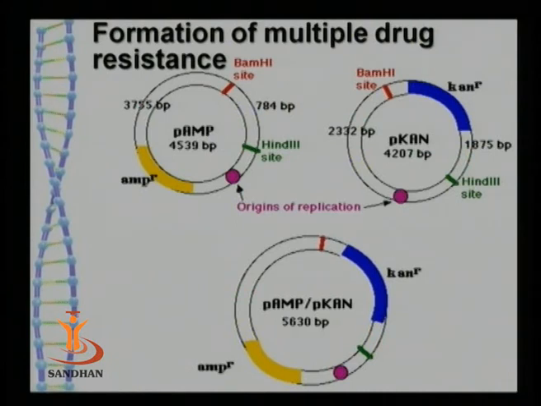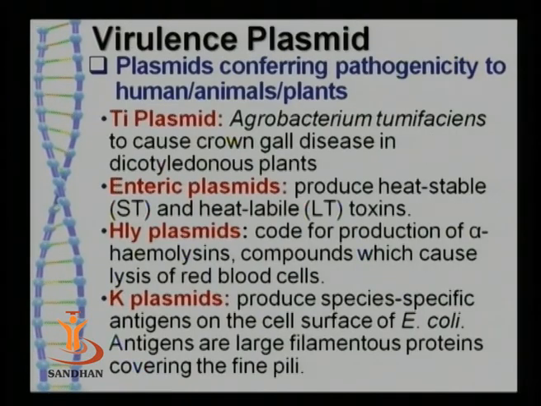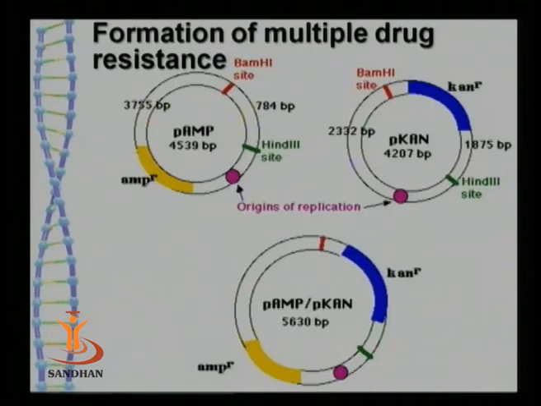Many times a plasmid contains more than one type of resistance, and such plasmids are known as multiple drug resistant plasmids. For example, it has been shown that the genes for resistance to ampicillin and resistance to kanamycin can coexist in a single plasmid, producing multiple drug resistance. So a single bacterium can become resistant to more than one kind of antibiotic.